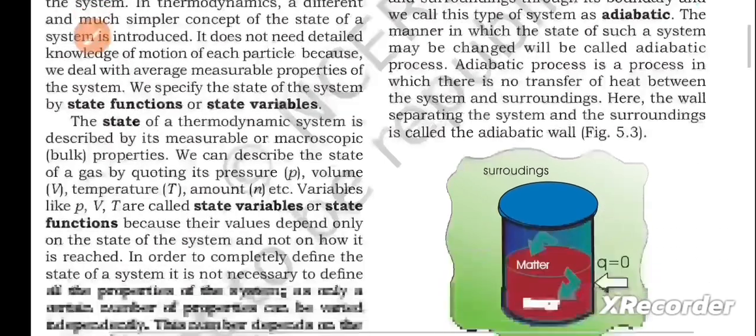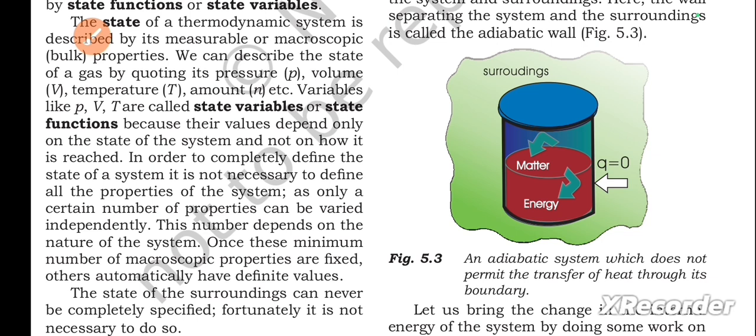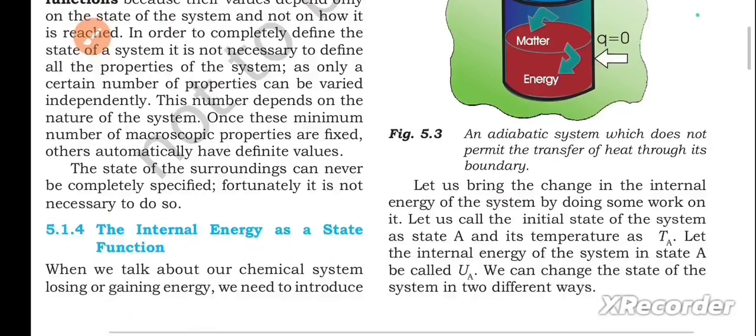Here, the wall separating the system and the surroundings is called adiabatic wall, figure 5.3. Here figure 5.3 is given, an adiabatic system which does not permit the transfer of heat through its boundary. All these pictures I will be providing at the end of this audiobook. You can check it out.